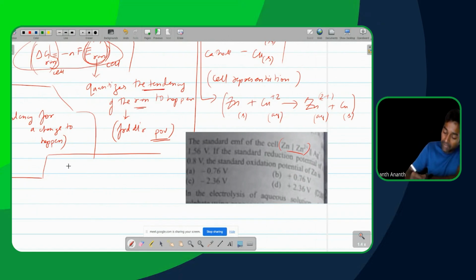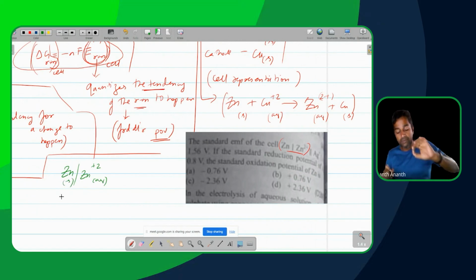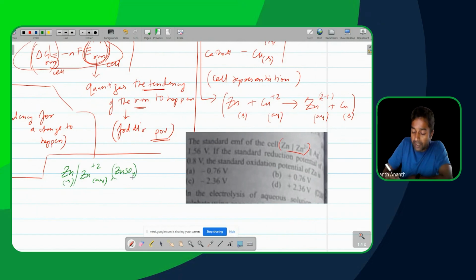So we're going to have zinc slash zinc 2+, solid and aqueous, being the way to represent the scenario over here. And we can also add one more here. You can mention comma ZnSO4. By adding that, we are telling that it is going to be in the form of a salt, zinc sulfate.